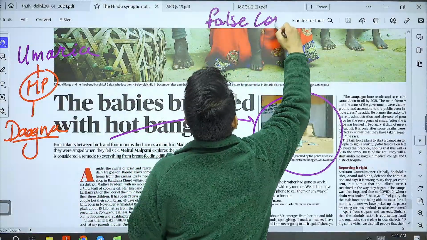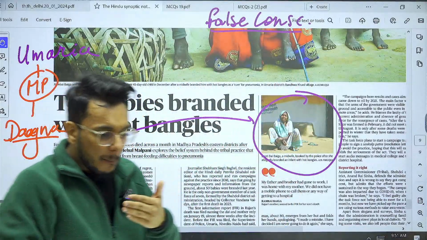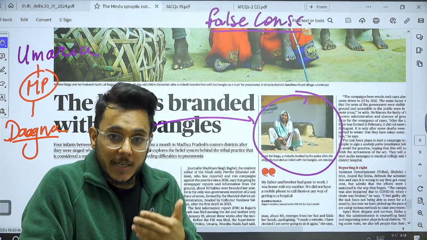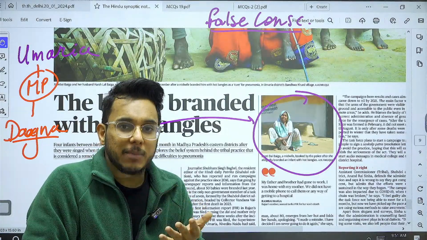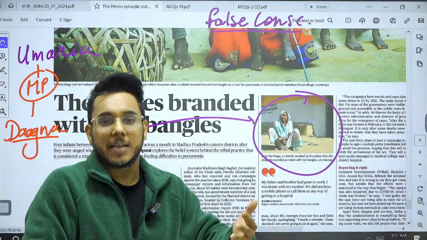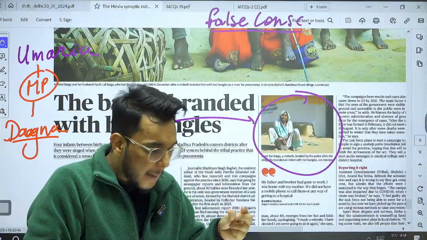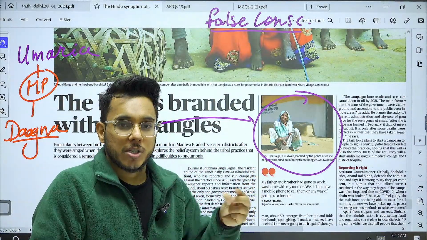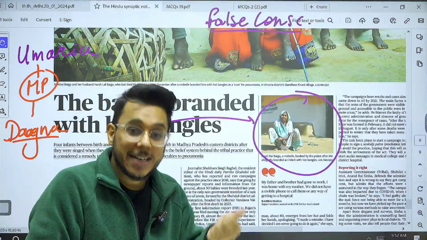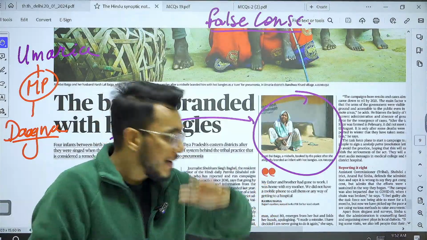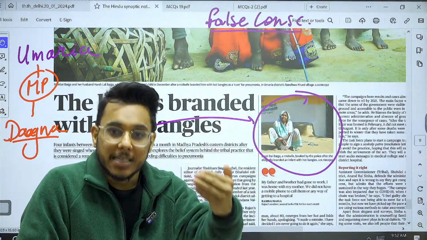Now, what is the meaning of false consciousness? Understand this, guys, that many times we are doing certain things and we don't know that they are bad, or we don't consider them that bad. As per our understanding, that is right, and that is the way the thing should be done. So people are operating out of false consciousness. So rather than just looking for a quick fix solution, that is arresting some people and putting a burden on them, this entire situation has to be reformed by educating and sensitizing the people.